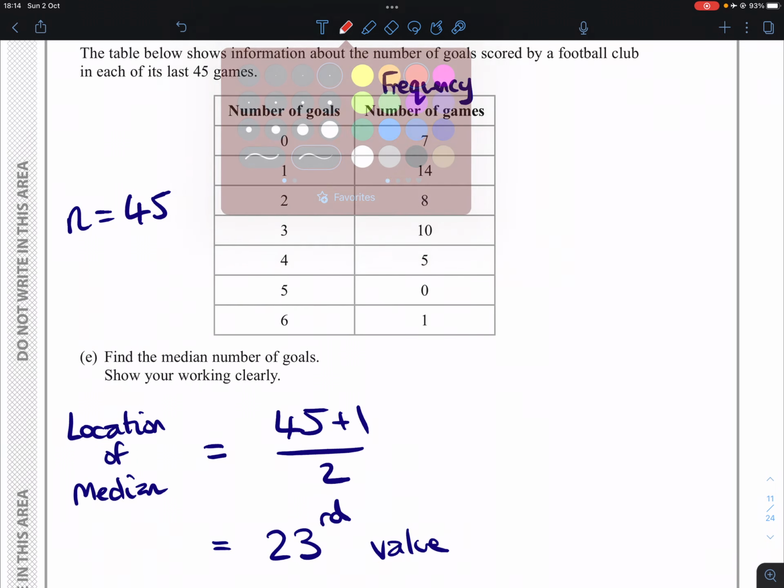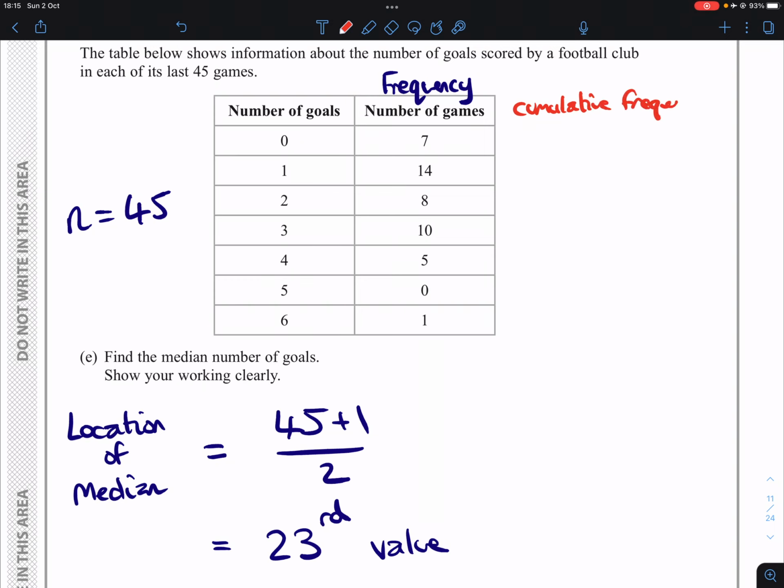So what we can technically refer to this as is the cumulative frequency. So the 1st to the 7th games had 0 goals. After that, if we add 14, that 7 turns into 21.